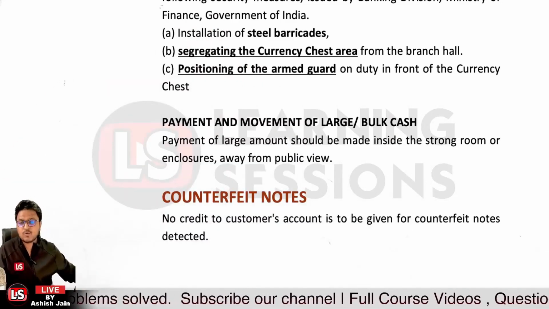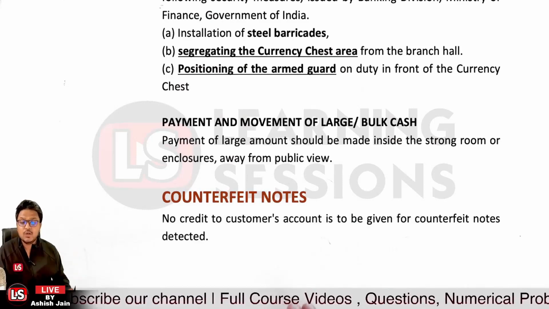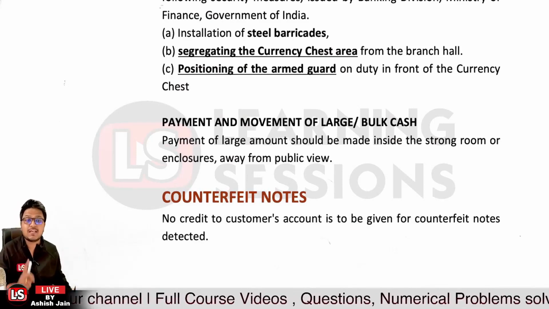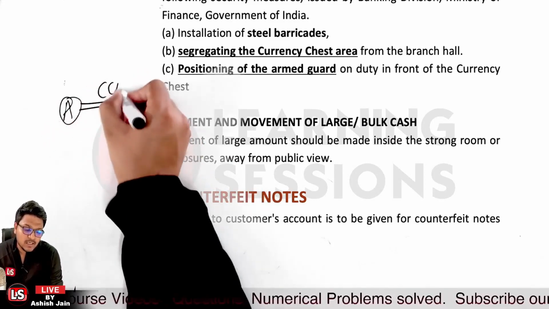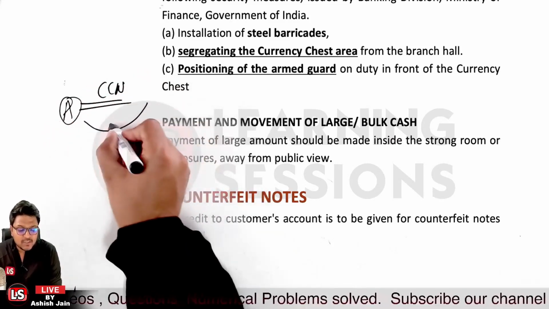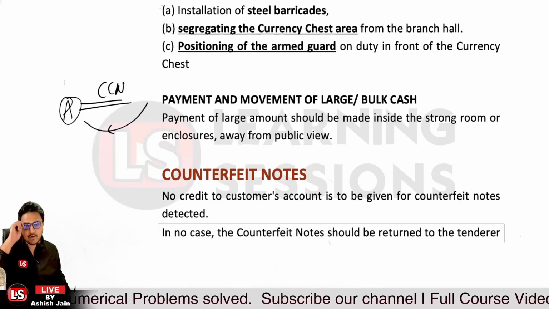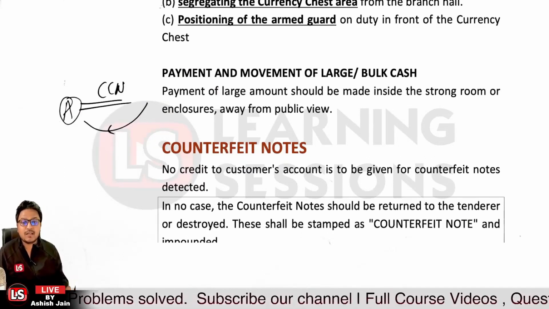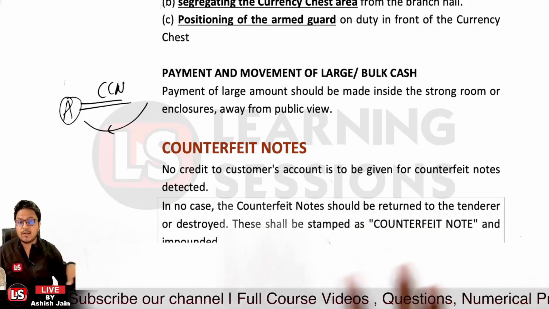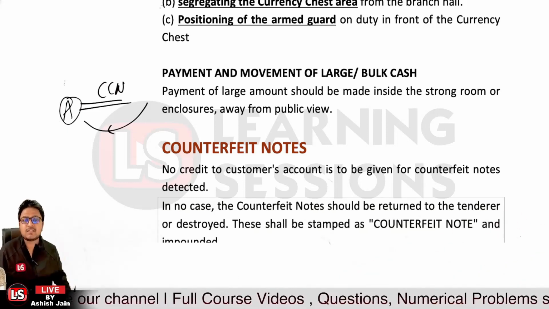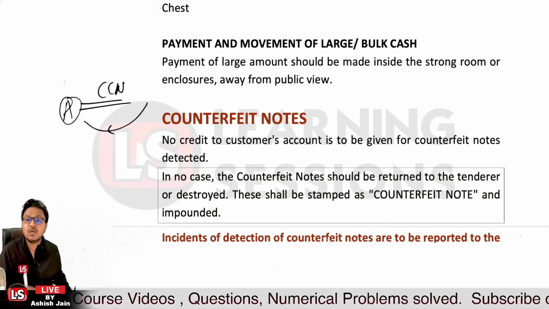Counterfeit notes are fake currency notes which are in circulation, and in no case must credit be given to the customer's account. Like if person A has deposited a counterfeit currency note, in that case no credit must be given to person A's account if the counterfeit note is detected. Further, it should not be returned to the tenderer, and it should not be destroyed. These must be stamped as counterfeit notes, impounded, and not given back to the customer.